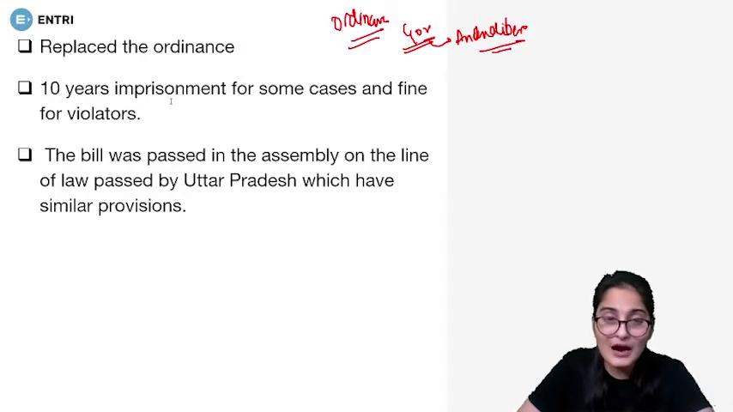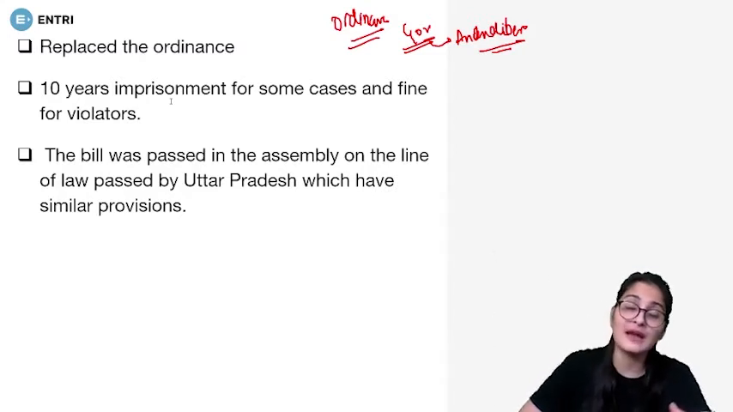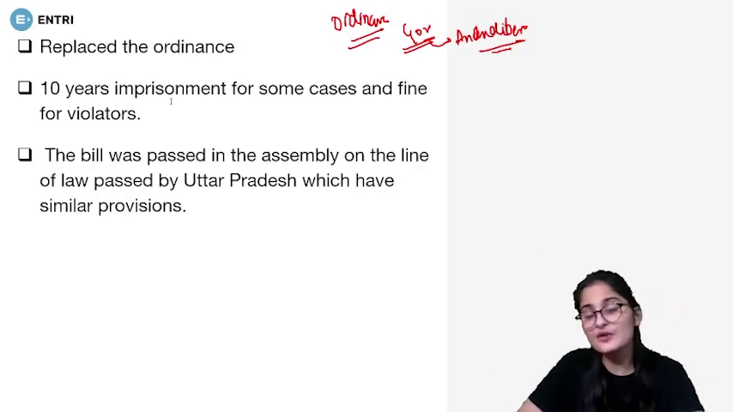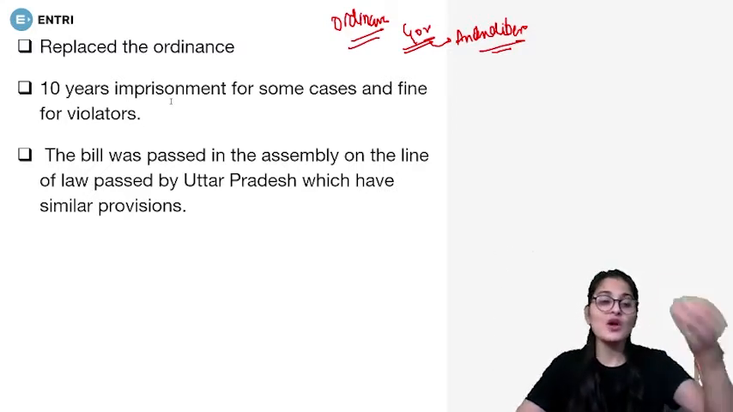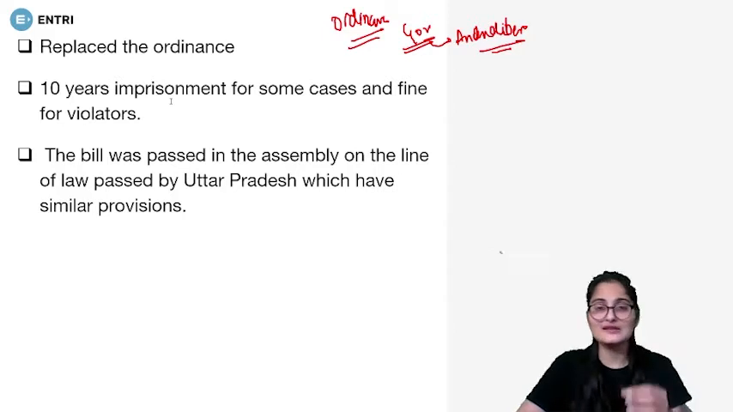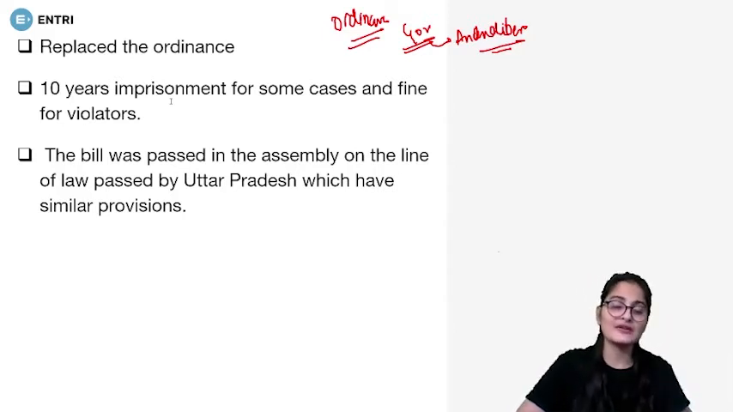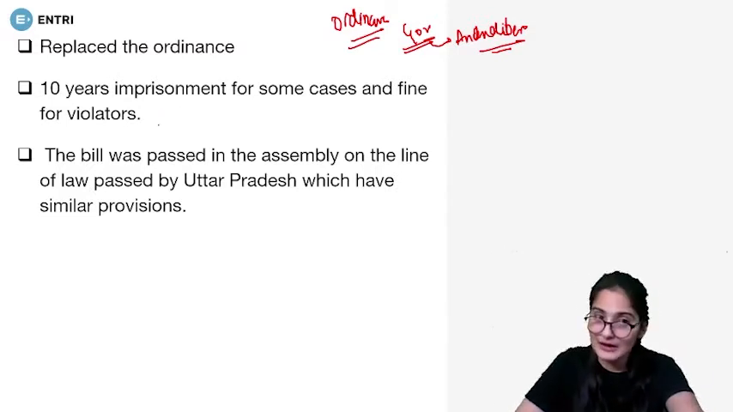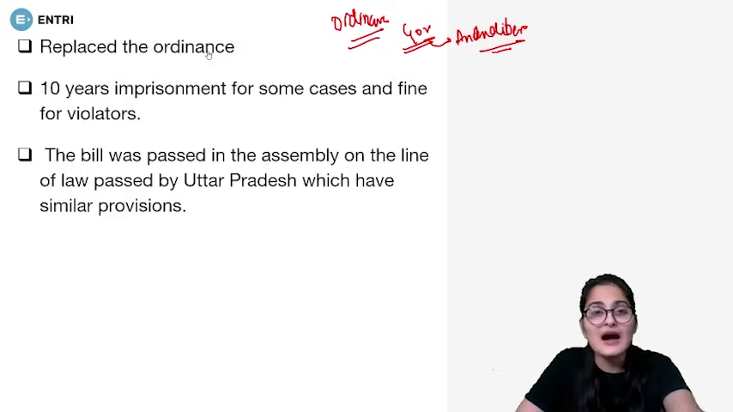Now, for that part, at that time there were 23 cases that were registered under the ordinance. Now, since we all know that when an ordinance is passed, within 6 weeks of the parliamentary sitting or the assembly sitting, it has to be passed in the assembly as well. So therefore the bill has been prepared and it has been passed.